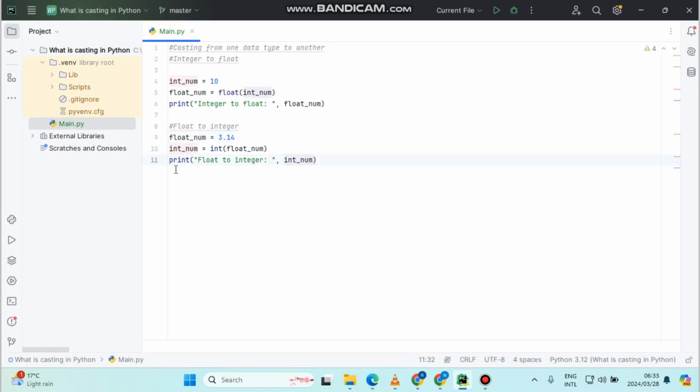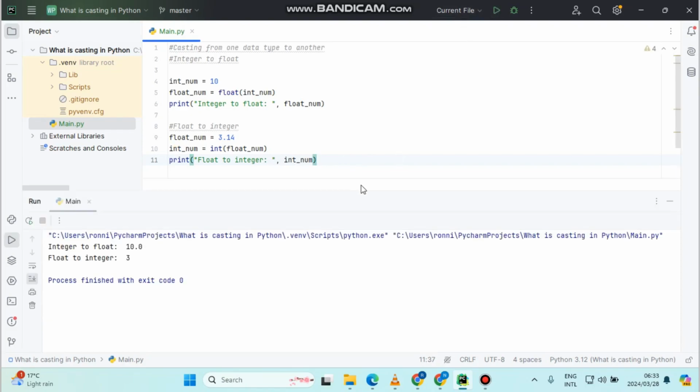If you look at this line of code here, print will just justify by saying that this is being converted from a floating point to an integer. Now let's run this and see what's going on. Awesome. As you can see, we have an output saying float to an integer, because we have 3.14 as a floating point number, and it is less than 3.5, which means it cannot be changed to a higher value than 3.